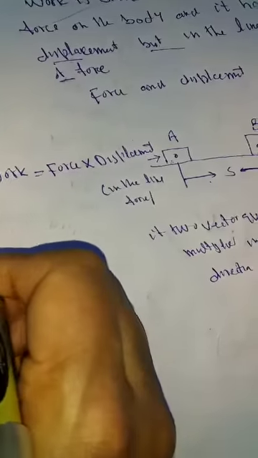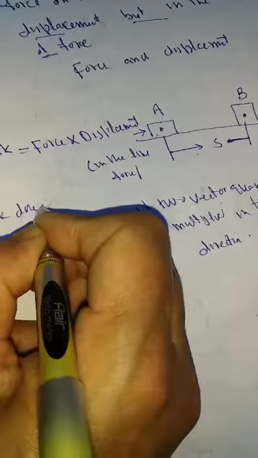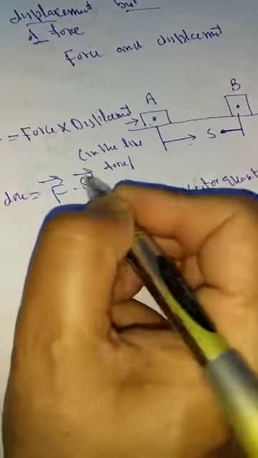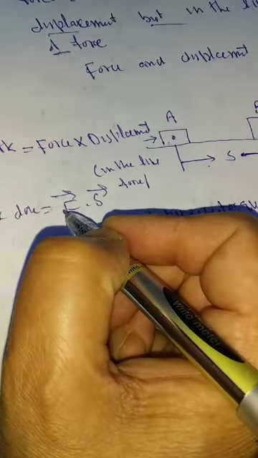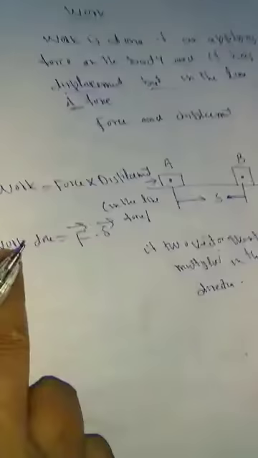That means we can write work done is equal to F dot s.